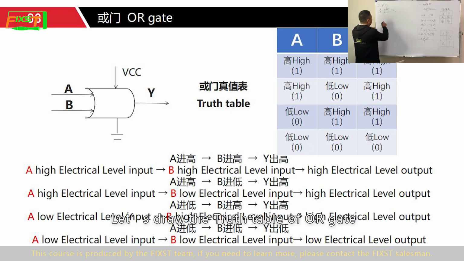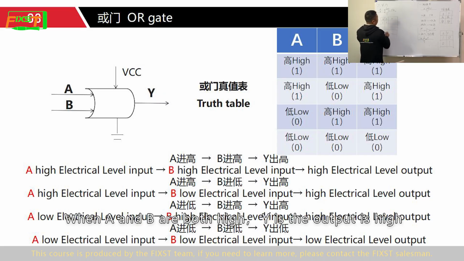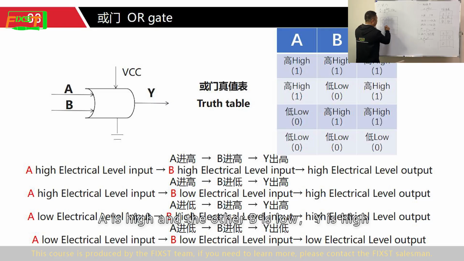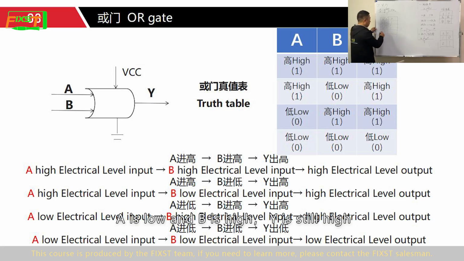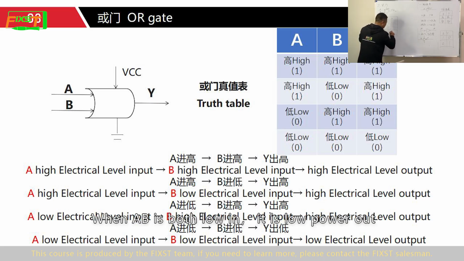Let's draw the truth table of the OR gate. When A and B are both high, the output is high. A is high and B is low, the output is high. A is low and B is high, the output is still high. When A and B are both low in, it is low out.